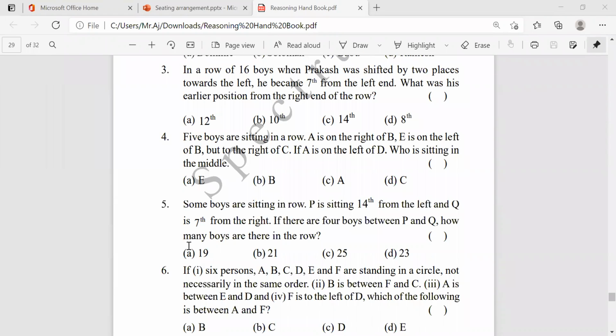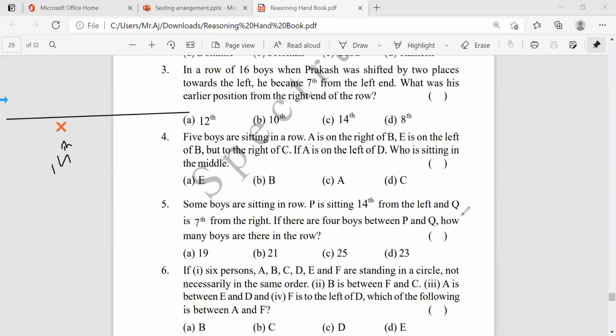4th is completed, and now the 5th question. You just do it now. 5th question: some boys are sitting in a row. We don't know how many are here. In a row, some boys are sitting, and P is sitting 14th from left. From left means this side, and this is how, what's the position? It's a 14.